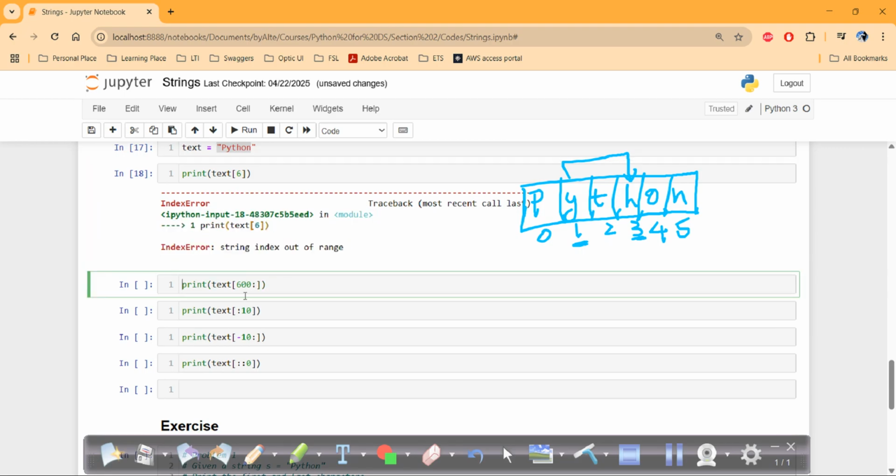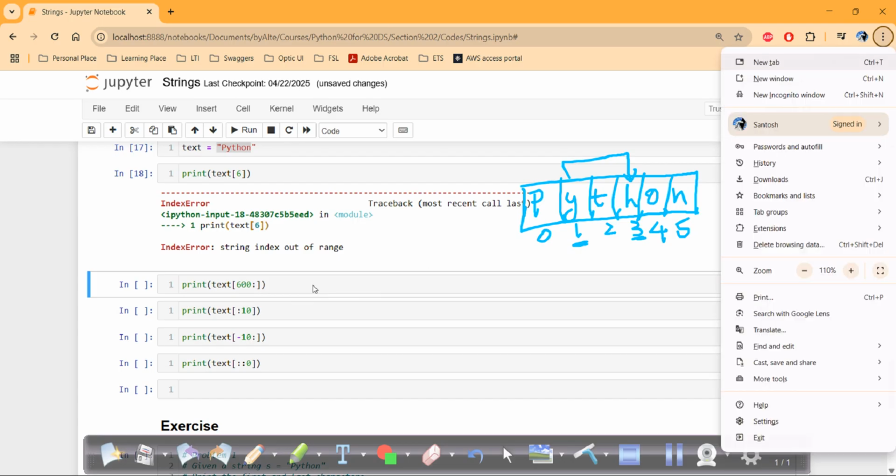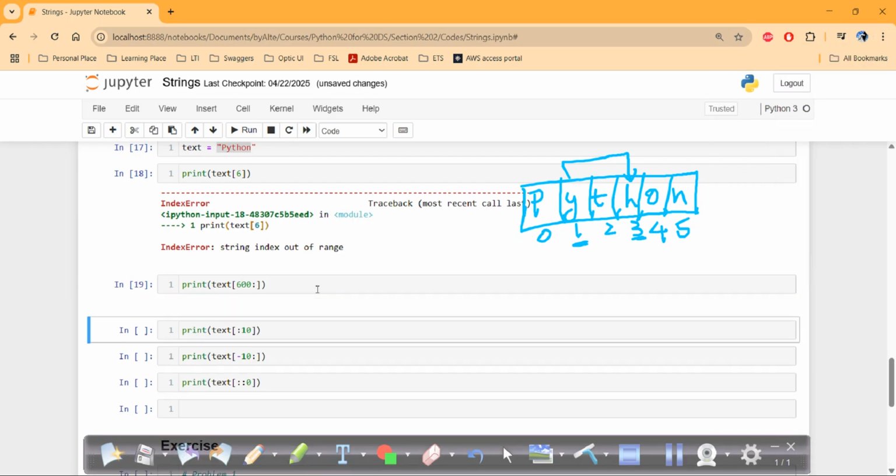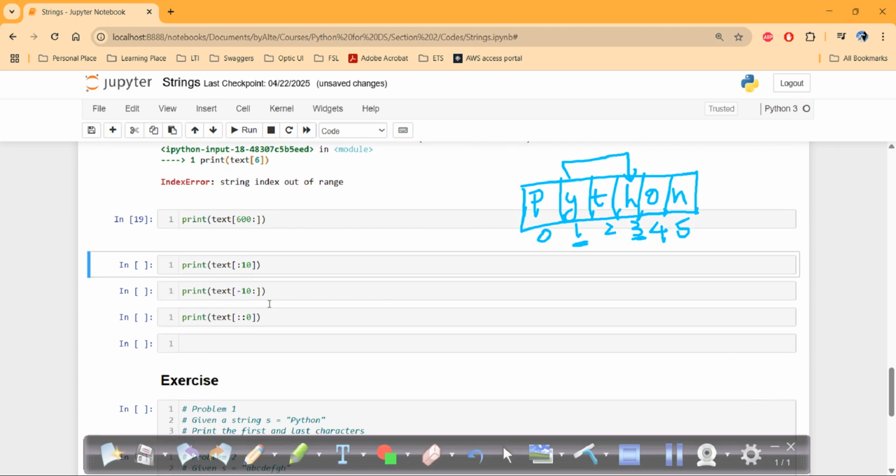Now back to our topic again. For text, we are asking it to start from the 600 index. But we have only 5 indexes. There is no 600 index. So it will not give an error, but rather it will give nothing, because there is nothing in the 600 index, and after the 600 index also nothing is there. That's why it will not print anything. It will just give the empty value, just because we don't have anything in the sequence.